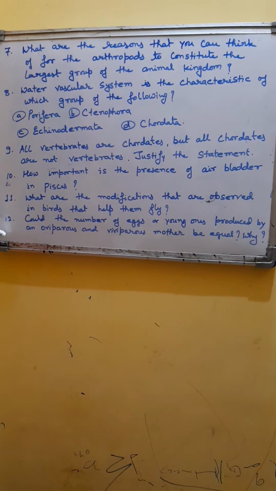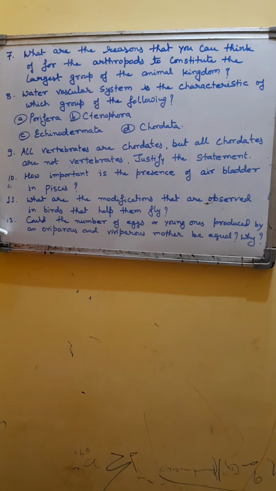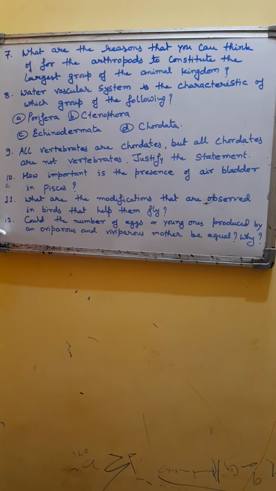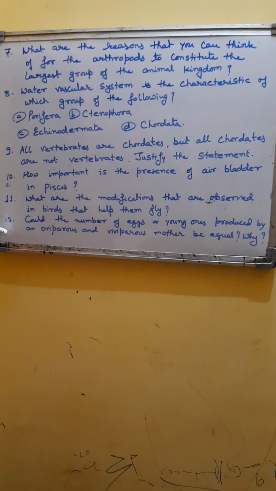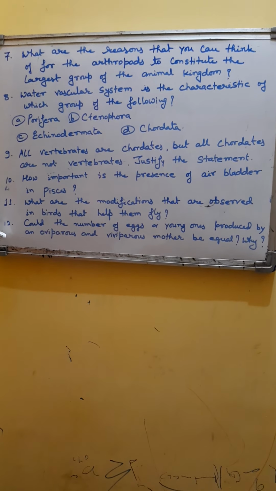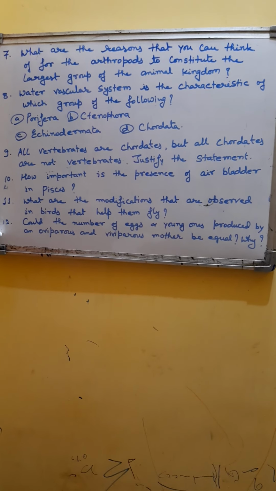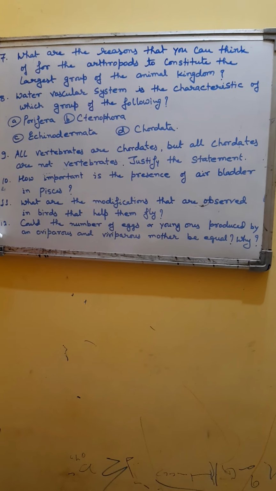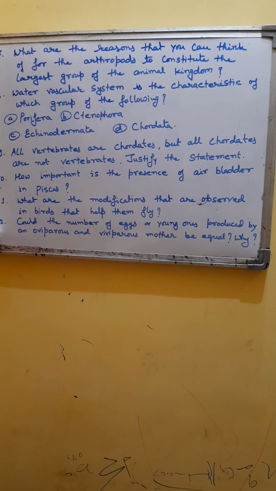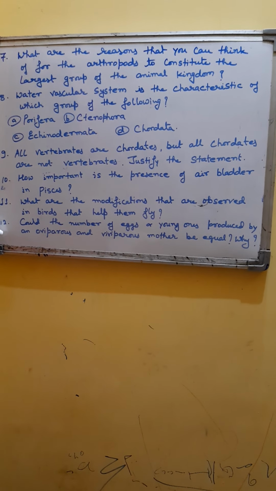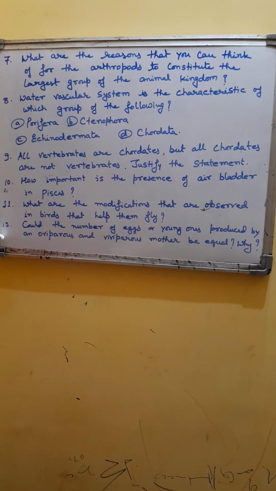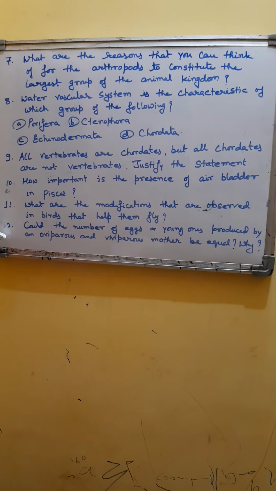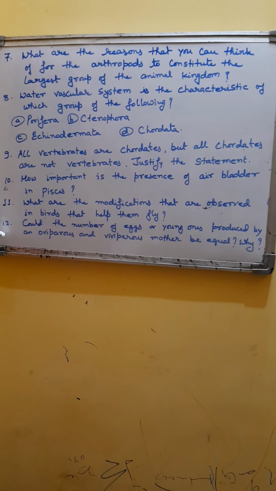If the number of eggs will be less, there will be less chance of survival of organism. That's why egg-laying organisms generally produce a large number of eggs, so that after wastage of many eggs, at least a few can grow. Viviparous animals produce limited number of eggs, and that's why they show high parental care and they protect their eggs.